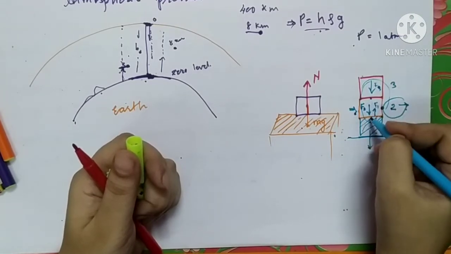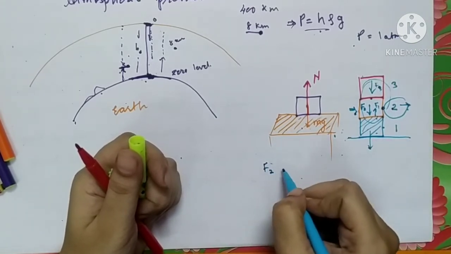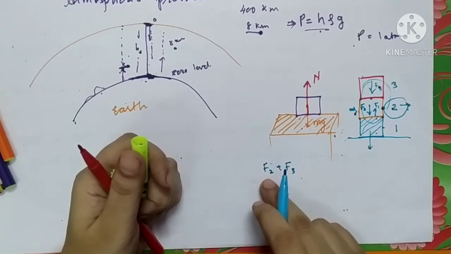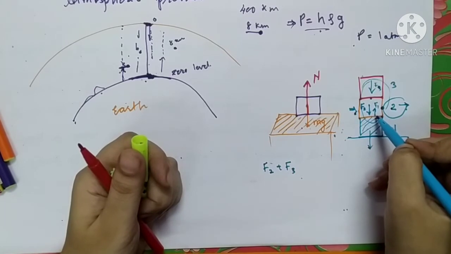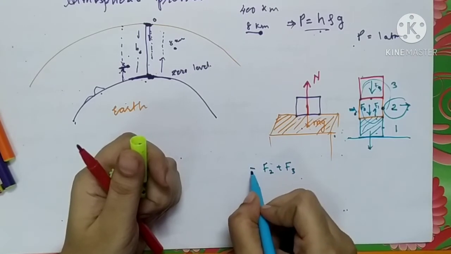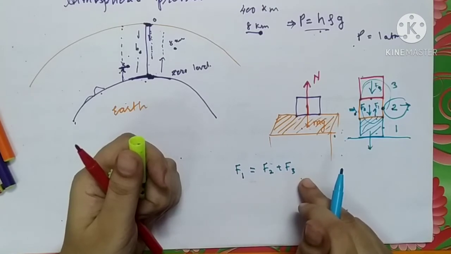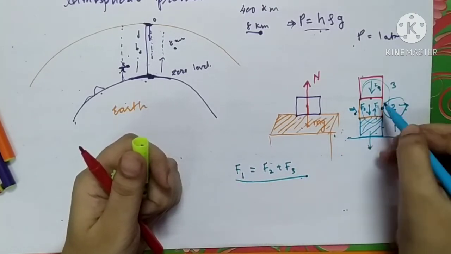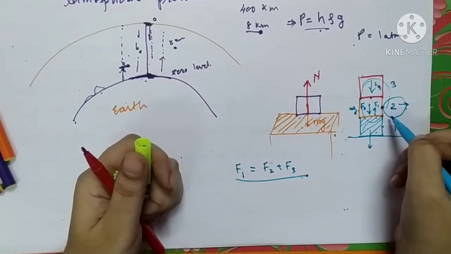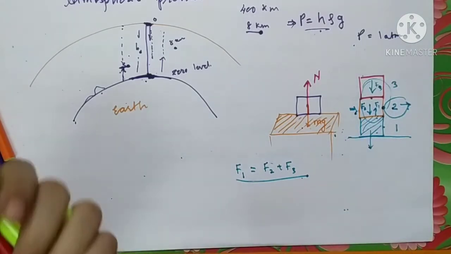Now see here, two forces are acting in a vertically downward direction, which are nothing but F2 and F3. They are directed in the same direction: the sum of F2 and F3. And this F1 is directed in a vertically upward direction. So in equilibrium, I can say that F1 is equal to F2 plus F3. In this way, you need to calculate the total force acting on box number 2. So these are the various ways to calculate the forces. Nevertheless, we have to calculate the pressure.